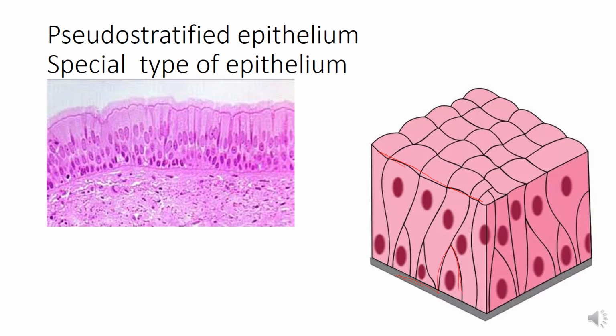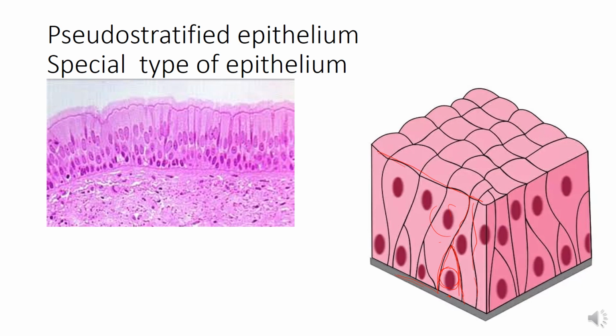Now the cells which are present at the base are known as basal cells, while the tall columnar cells reach the apical surface. Now the broad part of the basal cells lies near the basement membrane, while the broad part of the columnar cells lies towards the apical surface.